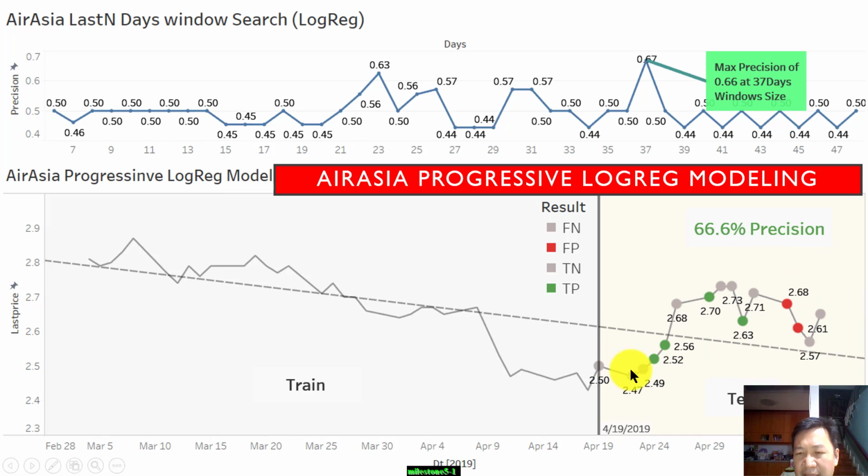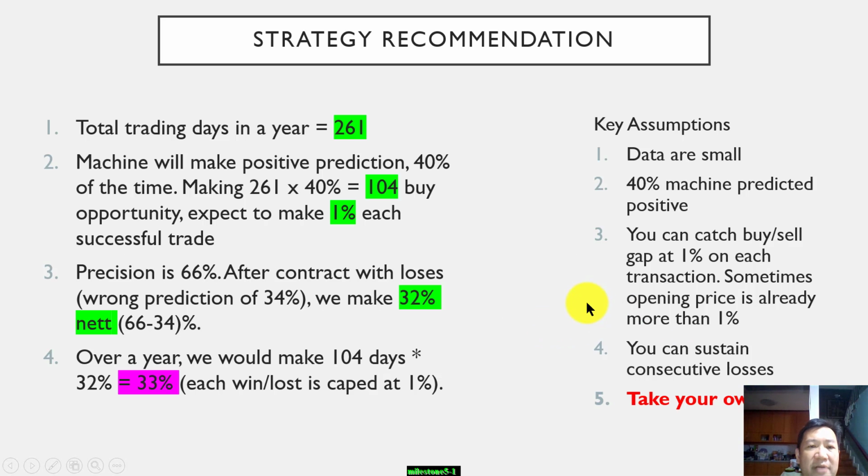What it means is, based on our prediction, there are 15 days of test data. The model predicted 6 positives: 1, 2, 3, 4, 5, and 6. But out of these 6 predictions that the price will go up, only 2 were wrongly predicted. This gives us the precision score of 66%. So it's quite positive. When the machine predicts that it goes up, we have 66% confidence that the machine is right. Based on that in mind, this is what I will recommend.